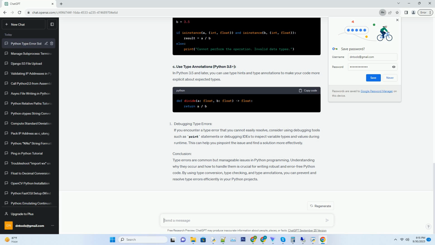expected types. Conclusion. Type errors are common but manageable issues in Python programming. Understanding why they occur and how to handle them is crucial for writing robust and error-free Python code. By using type conversion, type checking, and type annotations, you can prevent and resolve type errors efficiently in your Python projects.